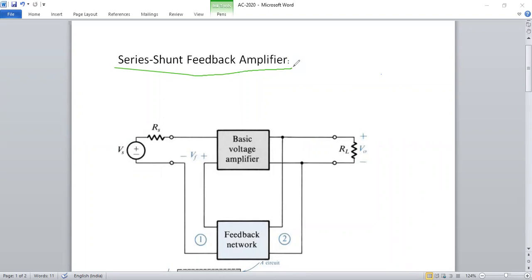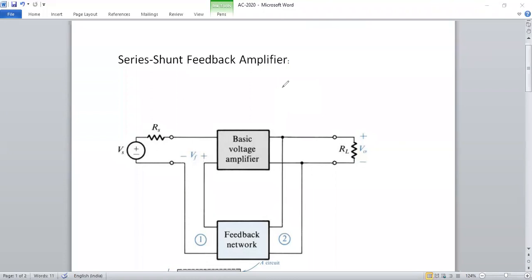We know that an amplifier is the circuit which amplifies the input signal without changing the character of the input signal, except the magnitude of the signal. Only the magnitude of the input signal will change. It will not change any other character, meaning it will not change the frequency or any other parameter of the signal. The nature of the signal will be continuous. If it is sinusoidal, it remains sinusoidal. Only the amplitude of the signal varies. That is called an amplifier.